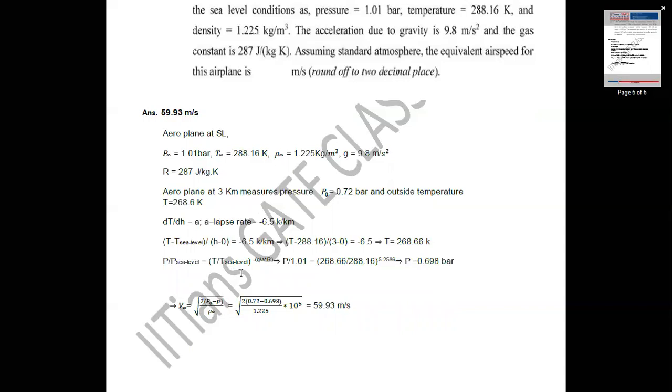The pressure and temperature relation for the troposphere region is given as P by P sea level equal to T by T sea level to the power minus g by aR.